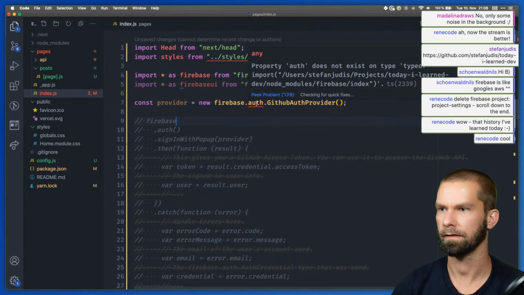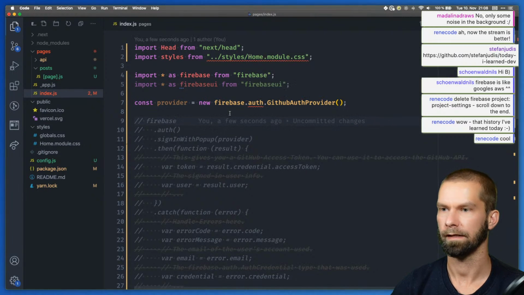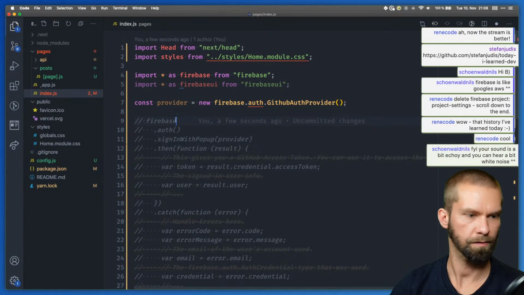What's your problem here? And I think this is just a TypeScript thing.